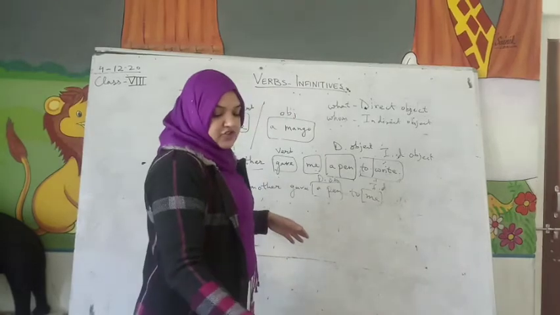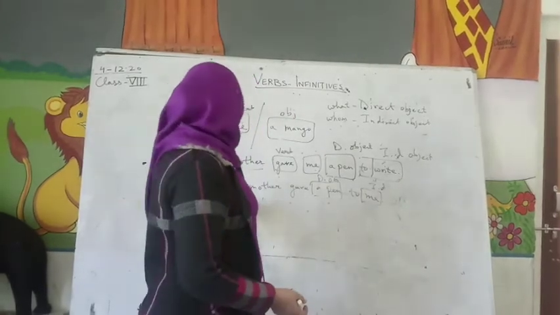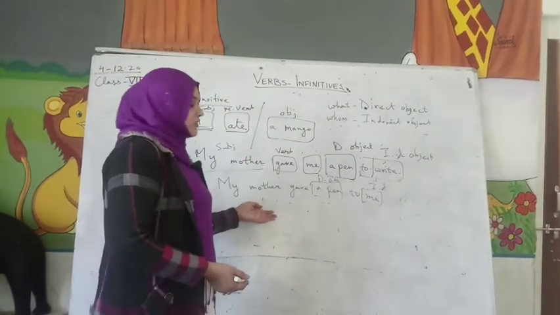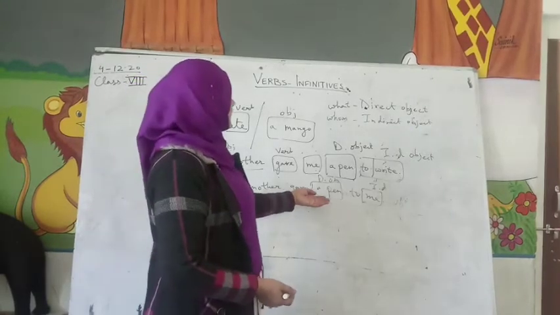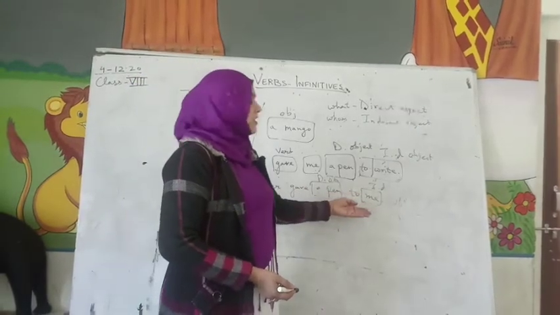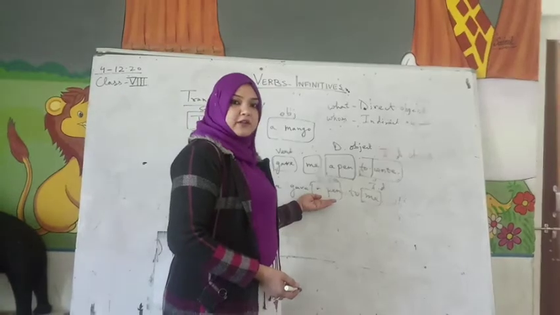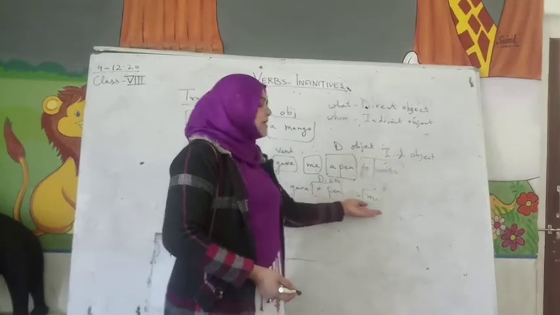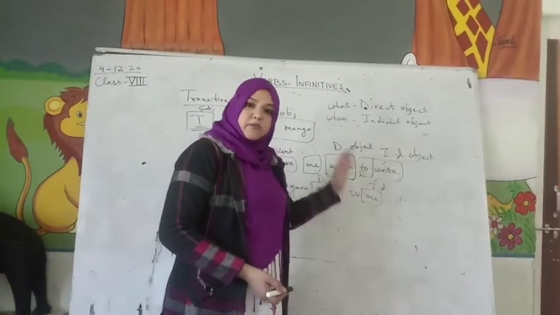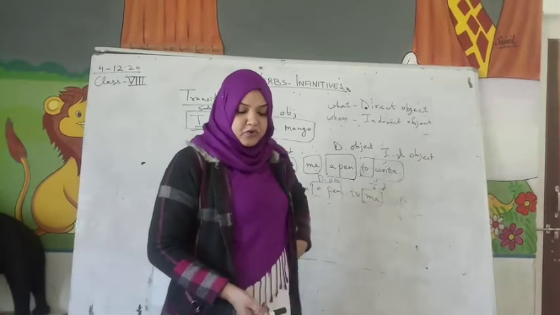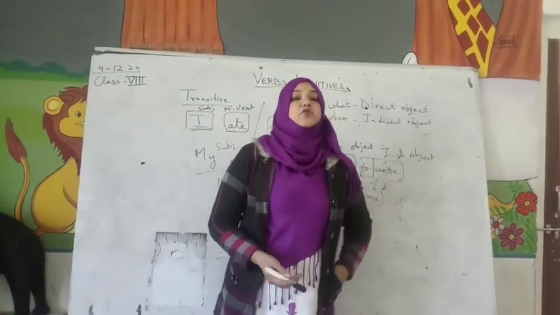Same thing I told, she gifted a doll to me. So again something like this only, my mother gave a pen to me. So here a pen is the direct object and me is the indirect object. We'll do an exercise, then you will understand much better. Okay. Alright. Then comes intransitive.